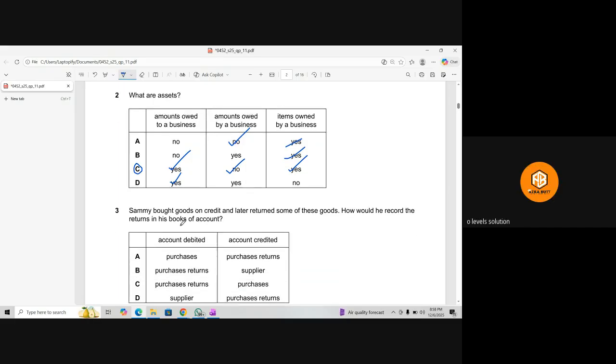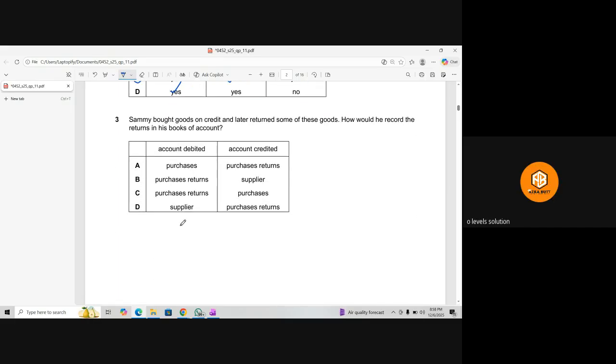Okay. Then we have question number three: Sammy bought goods on credit and later returned some of these goods. How would he record the return in his books of account? As you can see, when Sammy bought the goods on credit and then returned them, he doesn't need to pay the money. That means the supplier will be debited, as the liability has reduced. That's why the supplier account will be debited. And for Sammy, this is purchases, of course.